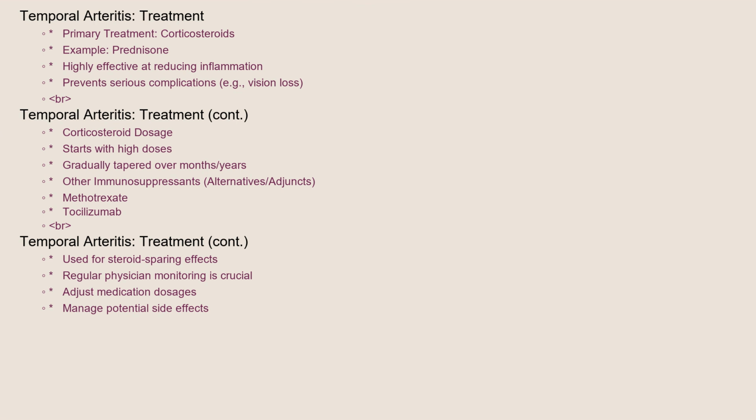The primary treatment for temporal arteritis is corticosteroids, such as prednisone. These medications are highly effective at reducing inflammation and preventing serious complications like vision loss. Treatment typically starts with high doses of corticosteroids, which are then gradually tapered down over several months to years.